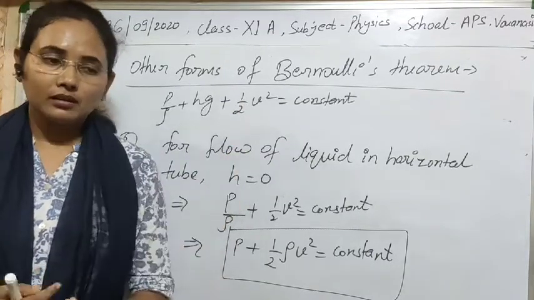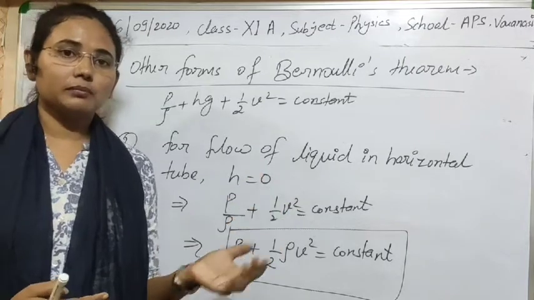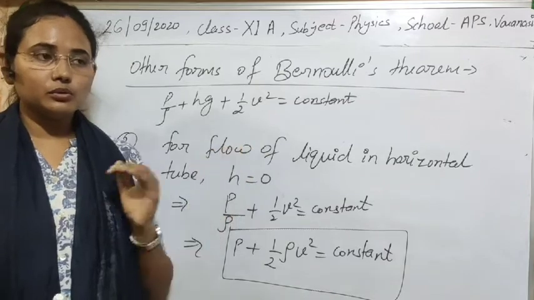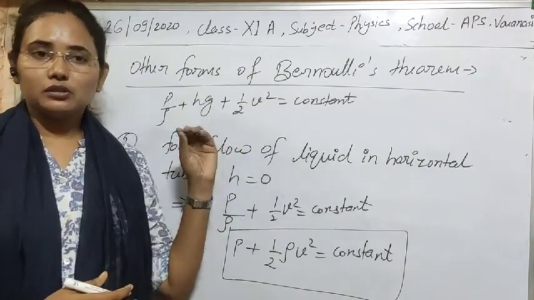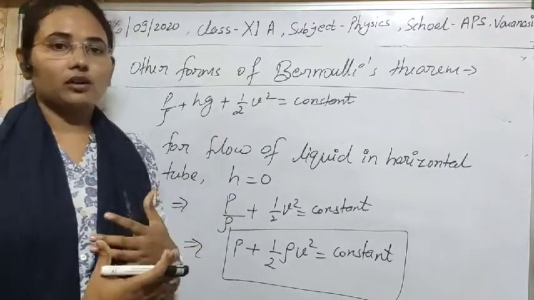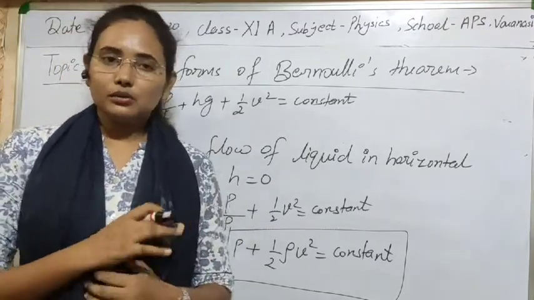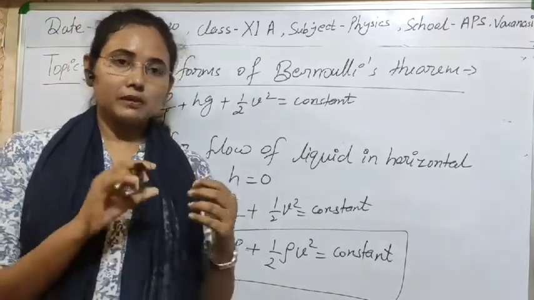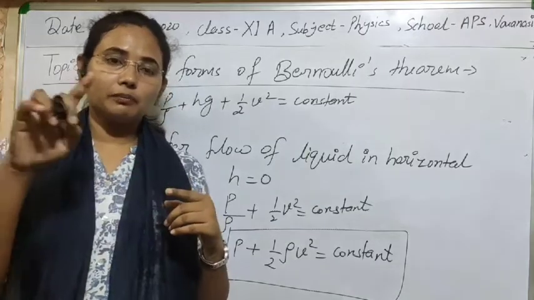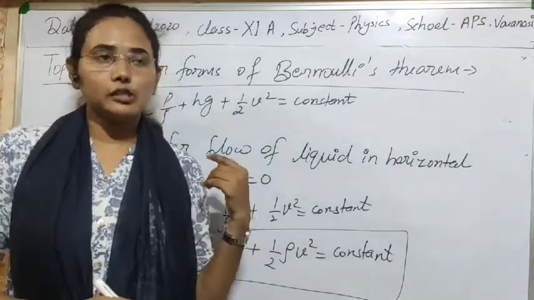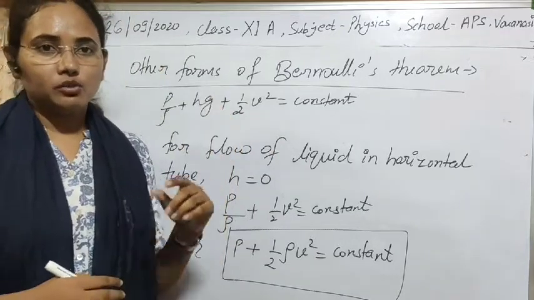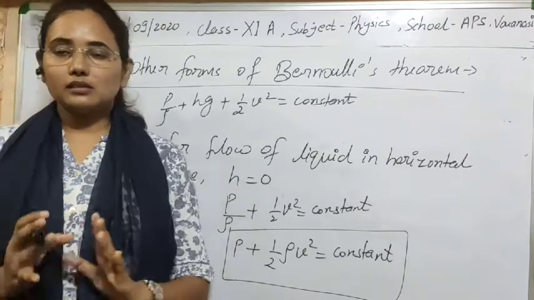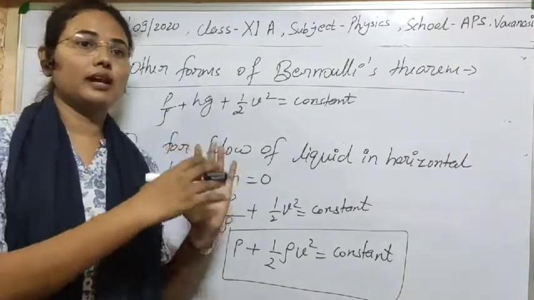Also, we have an instrument based on Bernoulli's theorem known as the Venturi meter, which is used to measure the pressure of a fluid and other things. You can use it in many ways, like if a ball is spinning, then it will follow a curved path, and why it follows a curved path can be explained by what is called the Magnus effect. So the Magnus effect can also be explained on the basis of Bernoulli's theorem. All these applications I will tell you later, one by one.